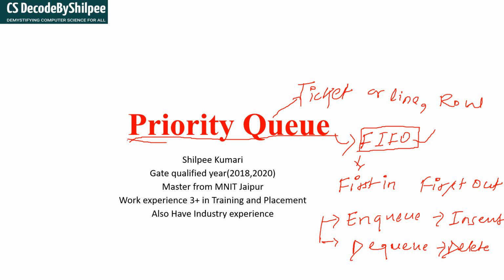But in the priority queue, they are not checking who is coming first. They are checking who has the highest priority. So according to the priority it is inserted, and according to the priority it comes out. A person with the highest priority gets the first chance to reserve the ticket. Then the next person with lesser priority gets the chance. We'll see an example for better understanding.